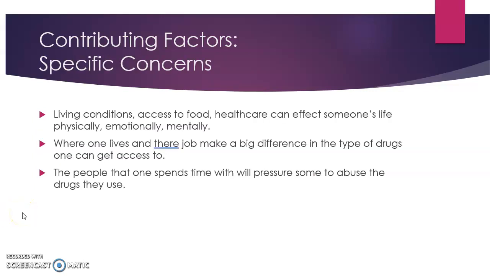Living conditions, access to food, health care can affect someone's life physically, emotionally, and mentally. Depending on where someone lives, like in an area of poverty, someone may not have a whole lot of access to food. Their living conditions can be poor, and so that can affect them physically, emotionally, and mentally. So sometimes they can turn to misusing, abusing, and becoming addicted to prescription drugs.